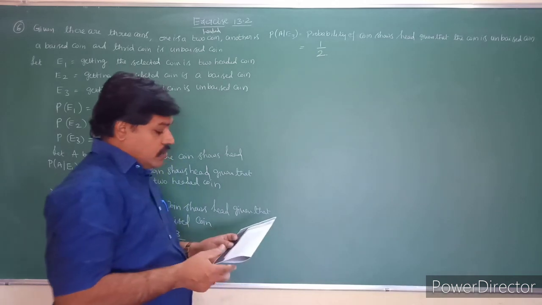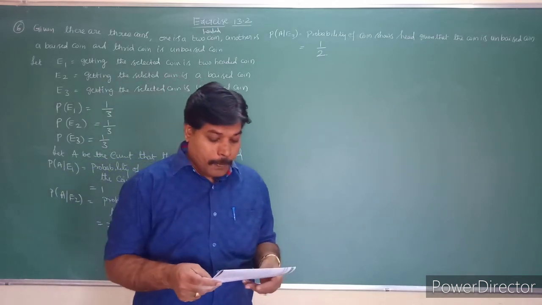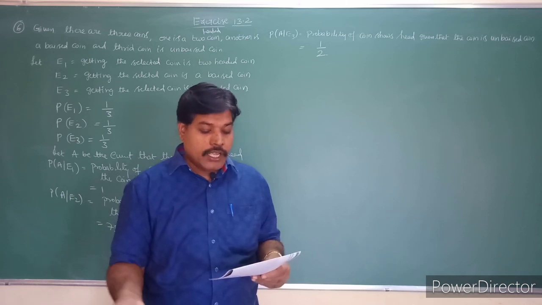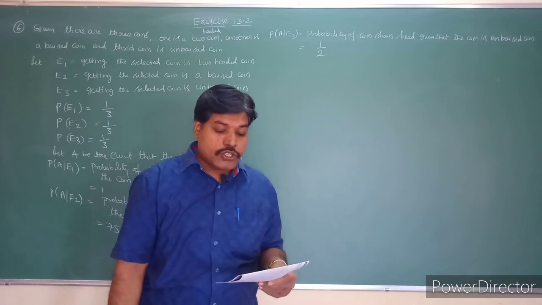So what is the question? See the question they are asking you: the probability that it was a two-headed coin given that the coin shows a head.